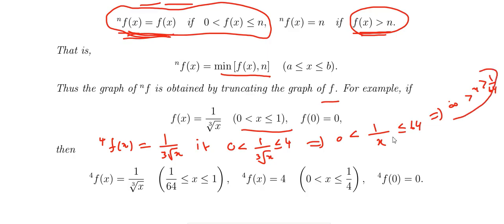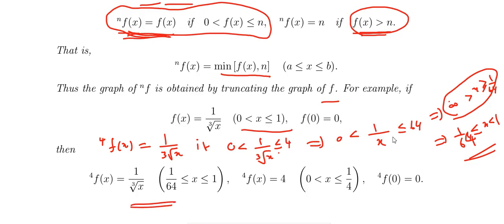So that is 1 by 64 to infinity, but the function is defined for 0 to 1 only. So that is nothing but 1 by 64, and there is equality here. So that is the equality. So that is 1 by 64 less than or equal to x less than 1, where 1 by cube root of x is defined.